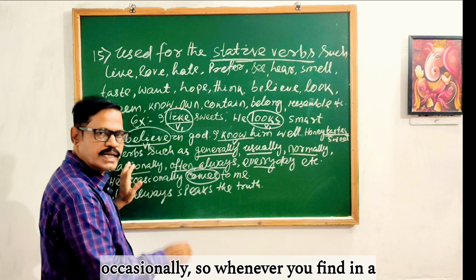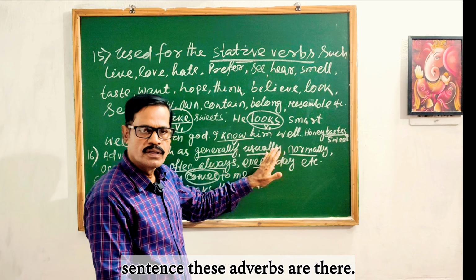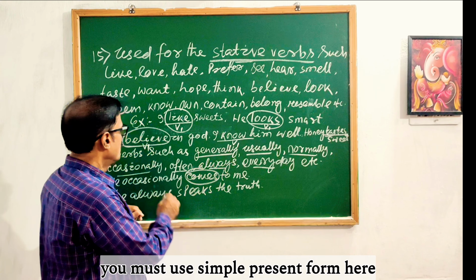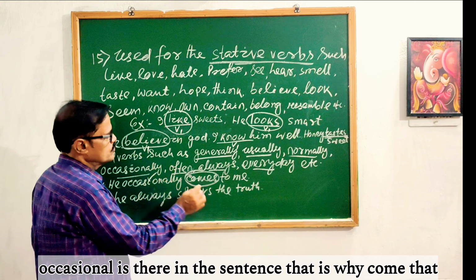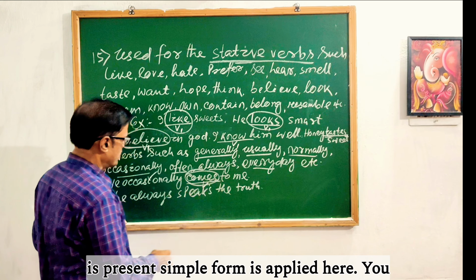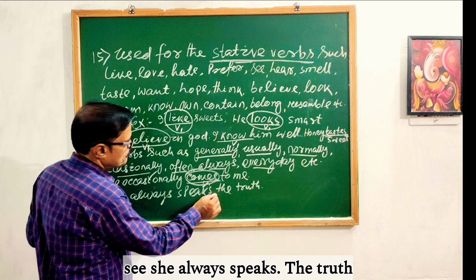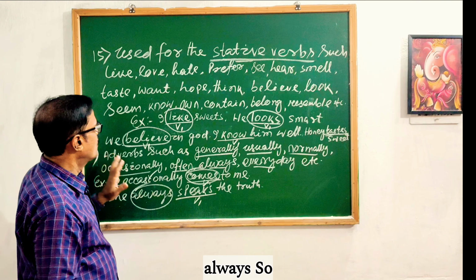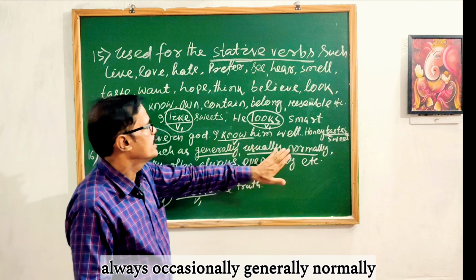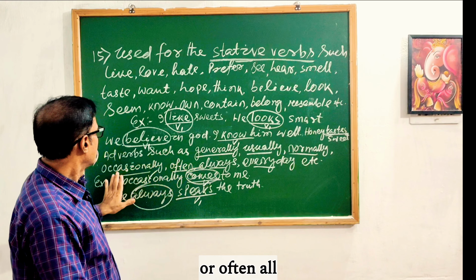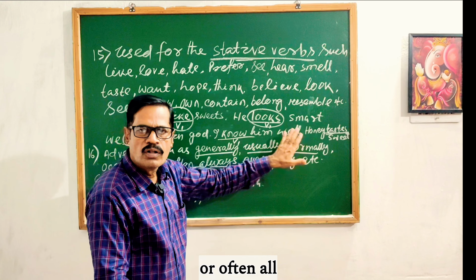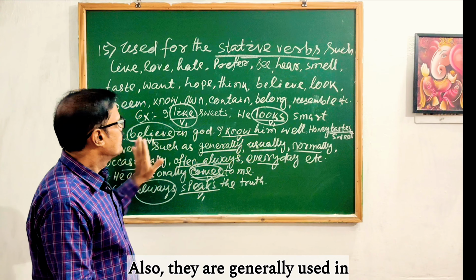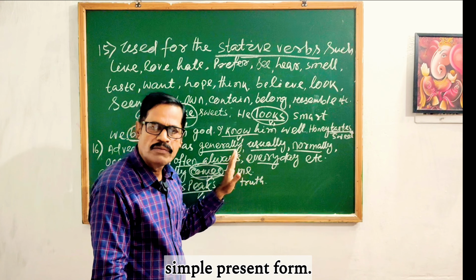Whenever you find these adverbs in a sentence or a question, you must use simple present form. Here occasionally is in the sentence, that is why comes, the present simple form, is applied. She always speaks the truth. Speaks is also simple present, used because of always. So always, occasionally, generally, normally, usually, every or often, all these are adverbs of frequency and time, and they are generally used with simple present form.